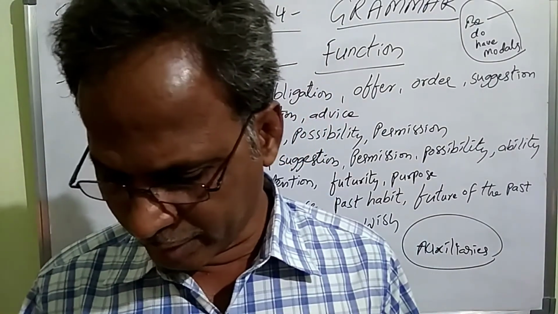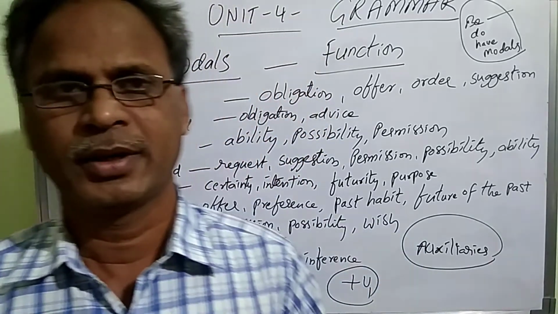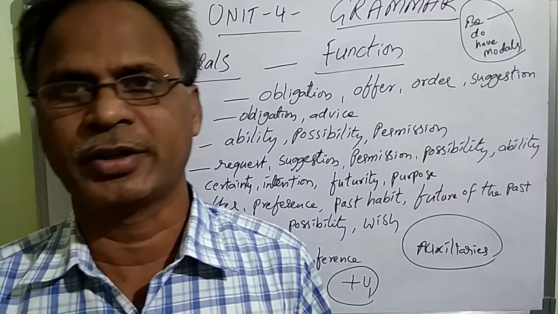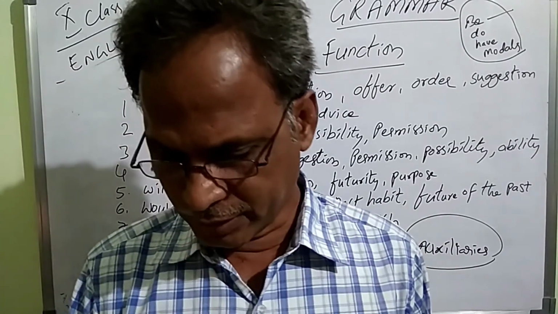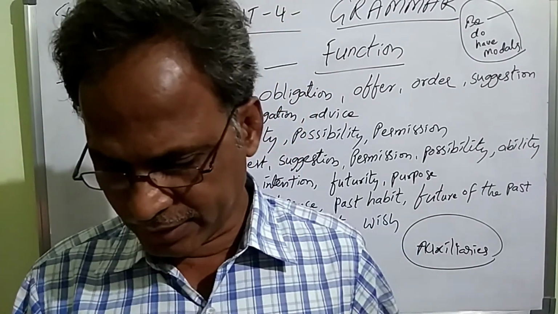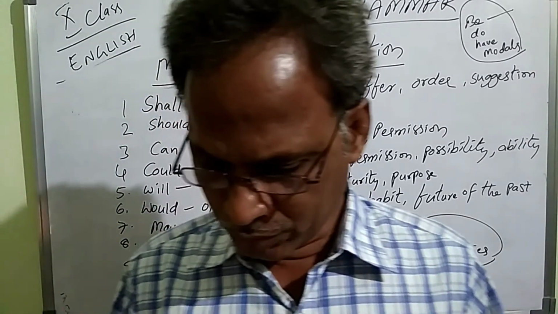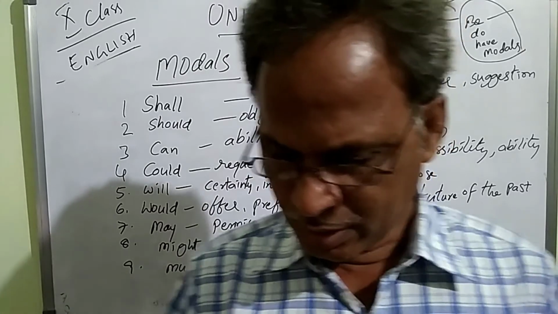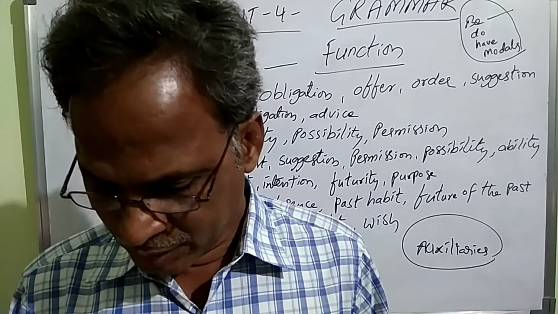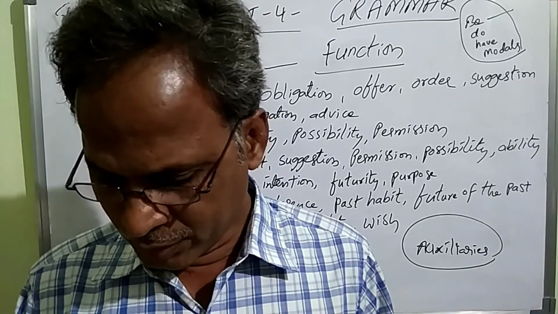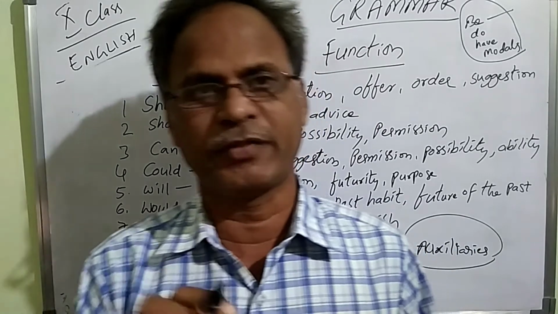B: You could take an umbrella. It is raining outside. Could, what does it give? What function here? As per the table, you have to tell me that. So you see, one sentence is given: He can sing for 8 hours at a stretch. B sentence: You could take an umbrella, it's raining outside. Underline that word. C: We should complete the shooting by tomorrow evening. Should complete. What does it function as here?